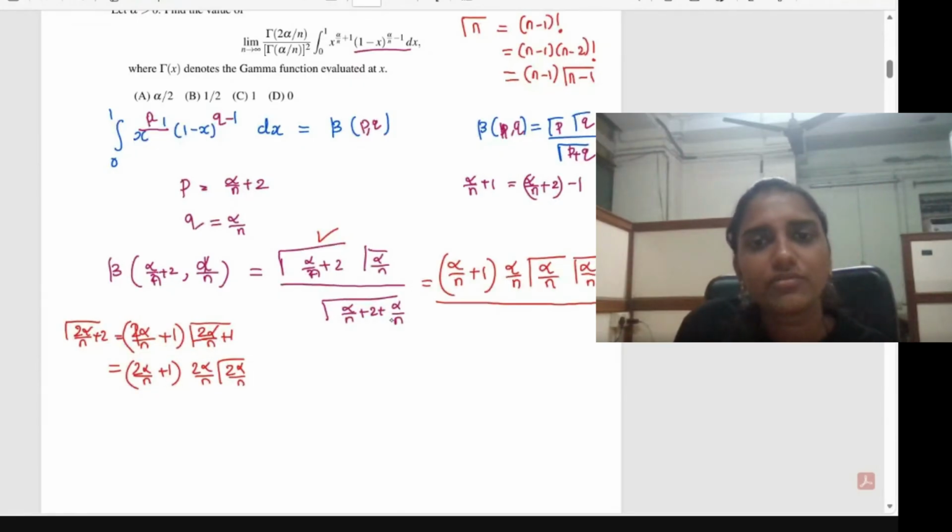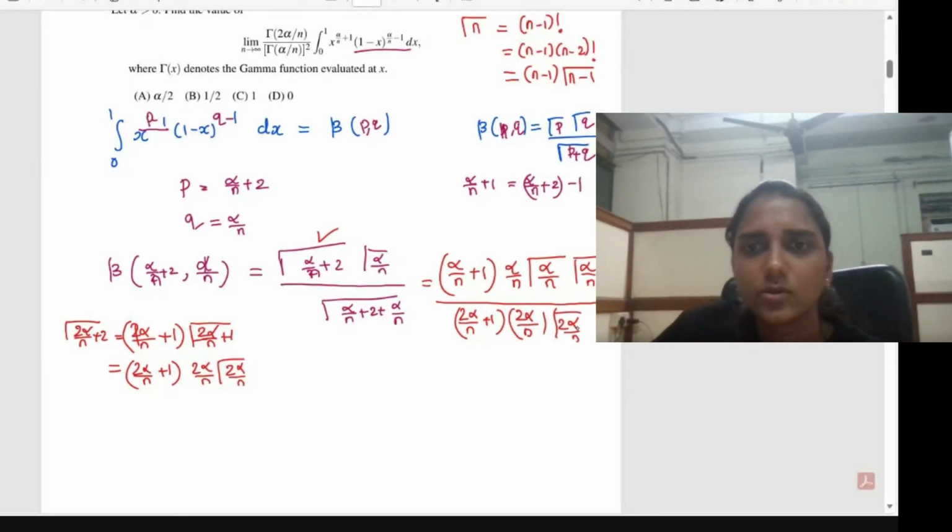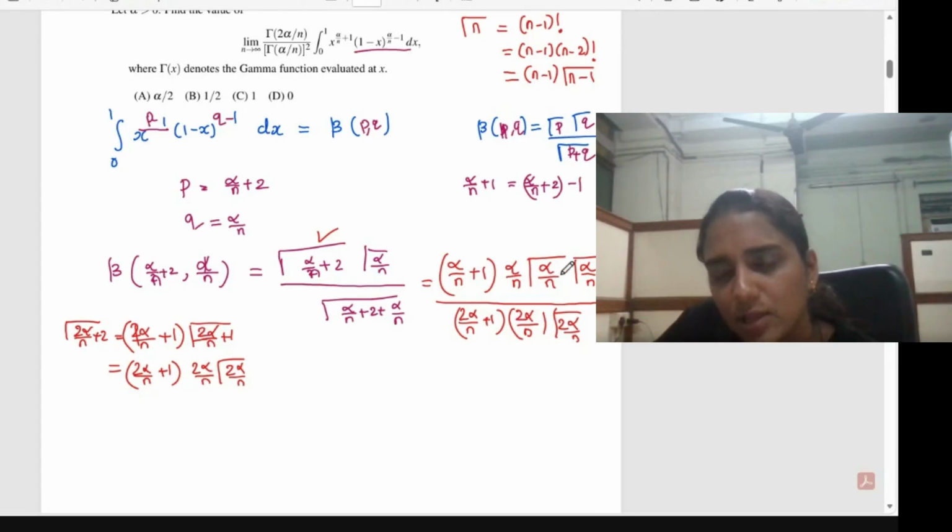So instead of this denominator, you can substitute 2 alpha by n plus 1 into 2 alpha by n into gamma 2 alpha by n. Now you can substitute this beta value; the integral value we got as beta of alpha by n plus 2, alpha by n is the same as this.